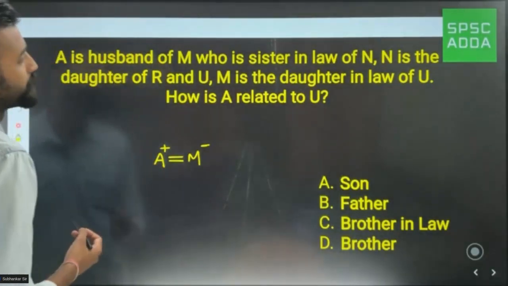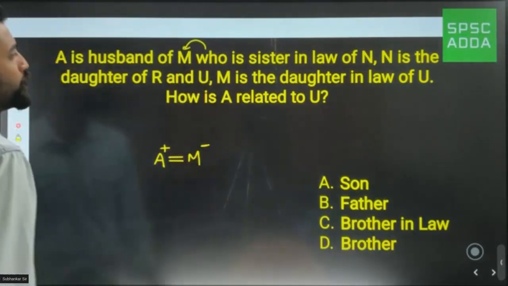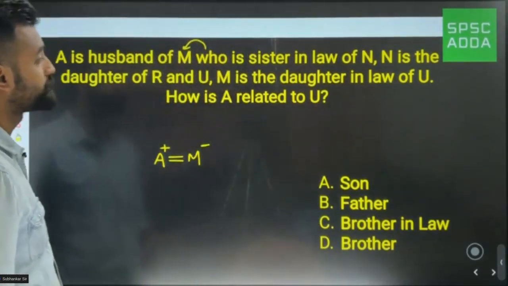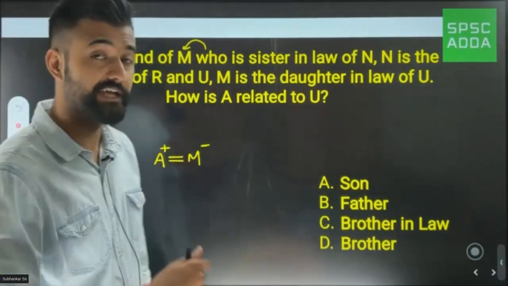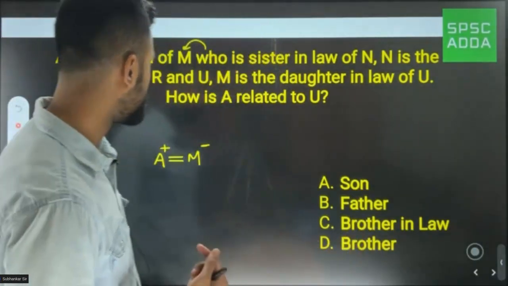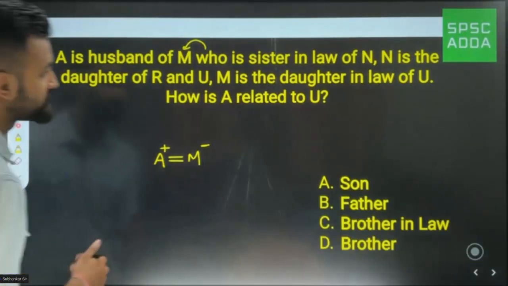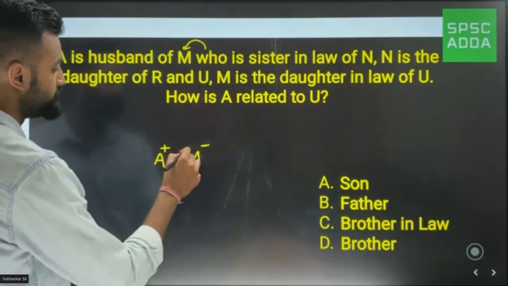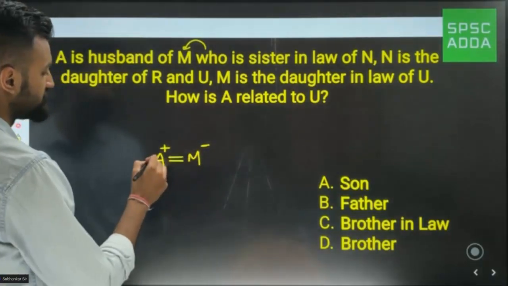Next part. Who is sister-in-law of N? Now M should be the sister-in-law. Okay, now this is another relation I forgot to mention. Sister-in-law means what? M should be sister-in-law of N. That means N should be here.